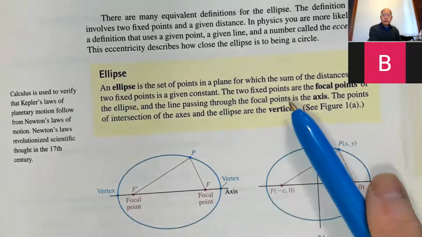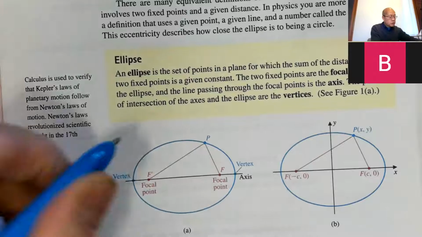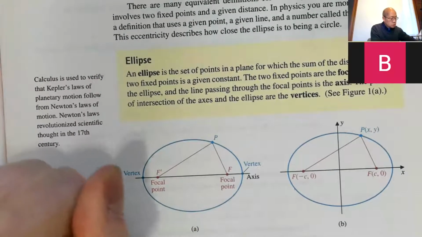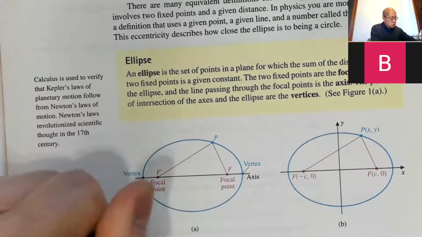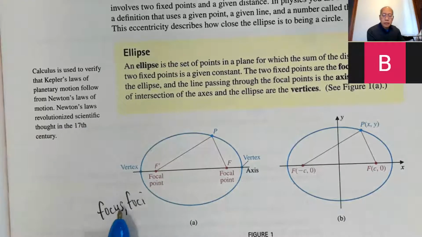The two fixed points are the focal points. Okay, we will say focus or foci. One focus, two foci. The plural of focus is foci. We don't say focuses.